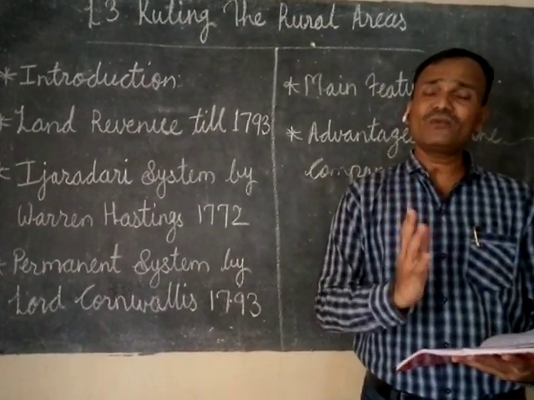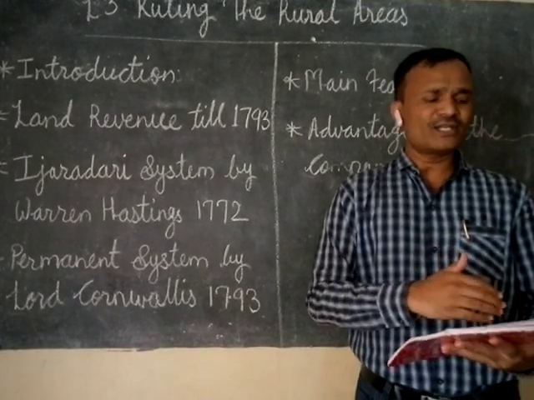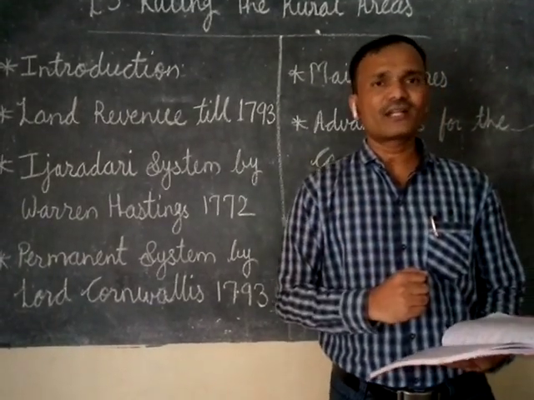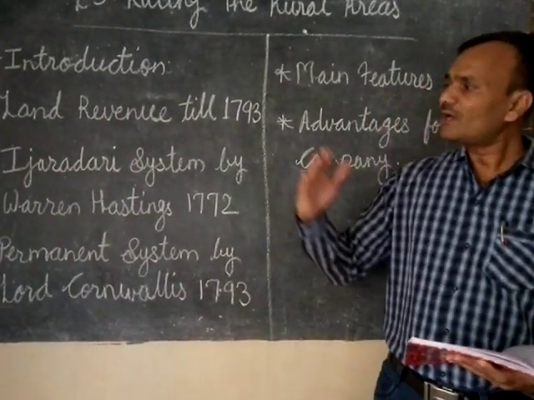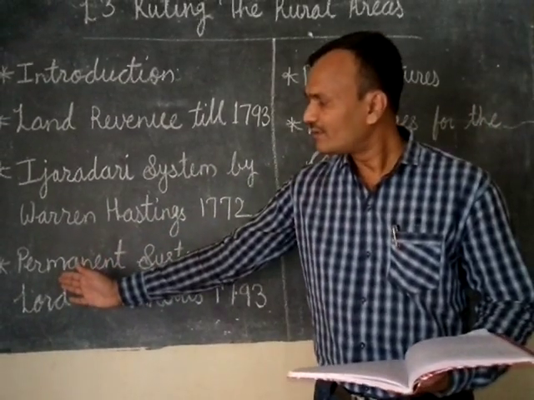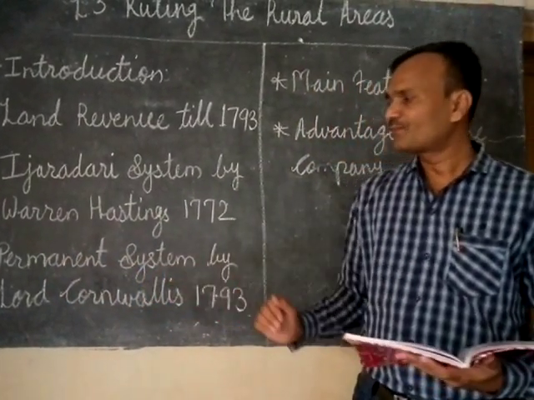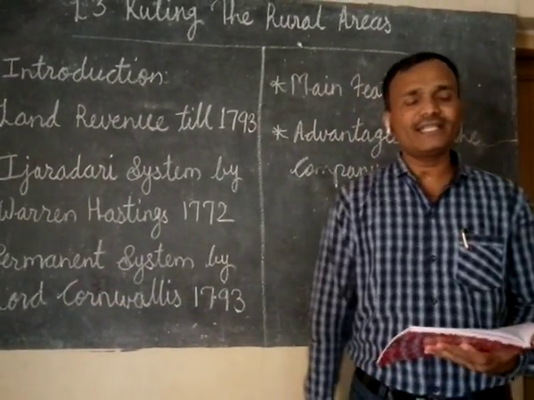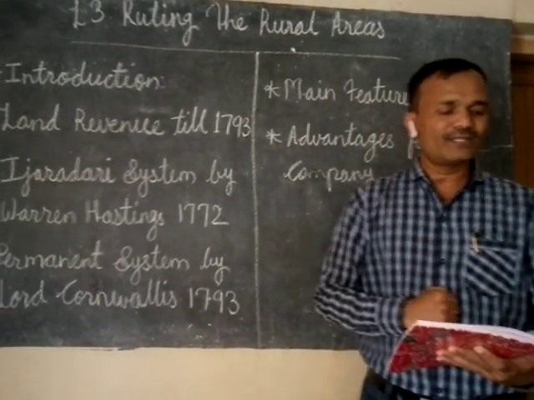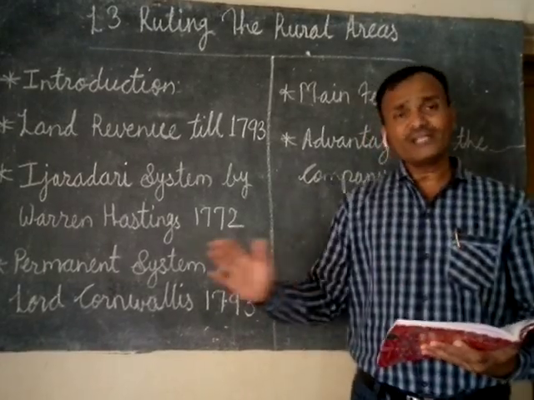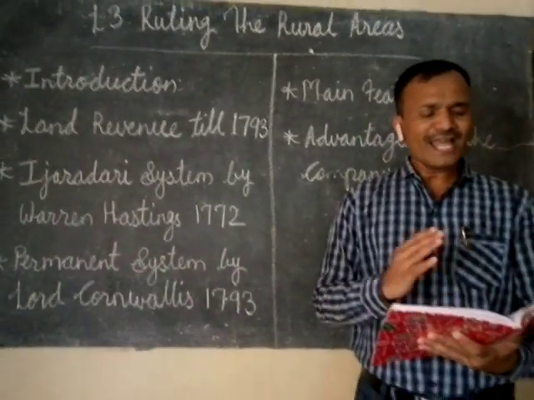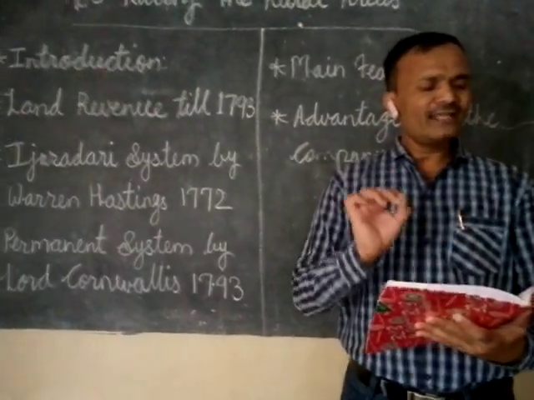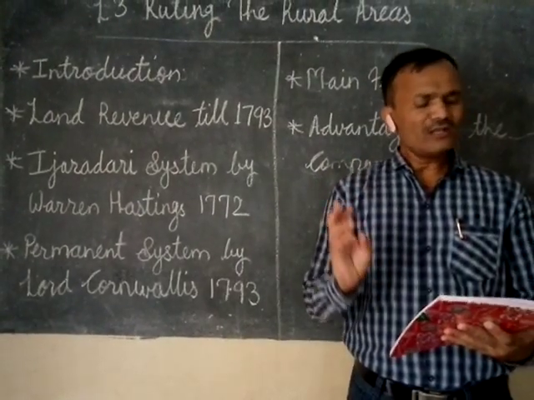These are the new revenue collection systems introduced by the Britishers or the company. The first of these, the Permanent system, was introduced by Lord Cornwallis in 1793, and we are going to learn about this. It was introduced in the areas of Bengal, Bihar